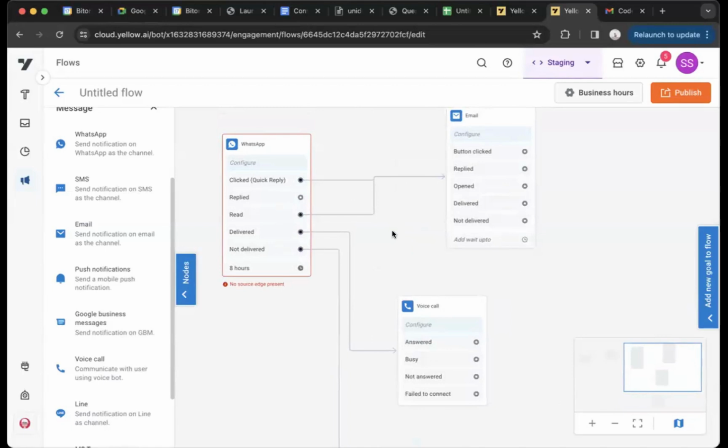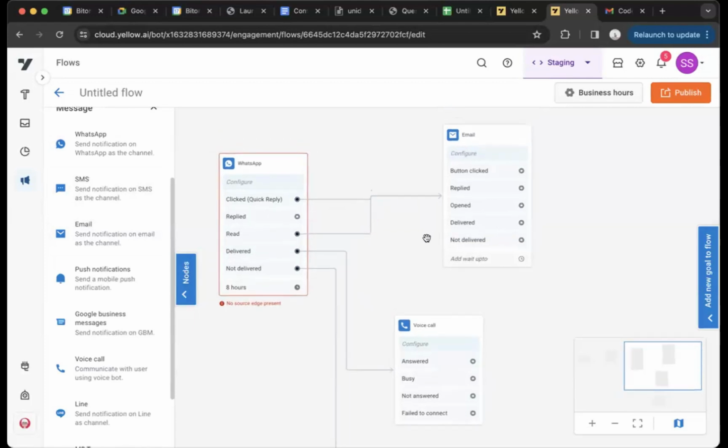Now, let's say I got the notification at 5 and I clicked on some button at 6 p.m., 7 p.m., etc. At this stage, I'll still wait 8 hours, because what we have seen on the basis of feedback is that this provides some visibility in the duration of the flow. Earlier, if someone engaged with your message before this maximum time, we were sending them immediately ahead, but businesses did not really have visibility in when the next message will go. So they wanted us to still wait. If I read the message at 7 p.m. or 8 p.m., it's fine. I'll still move ahead at 1 a.m., but I'll move in those respective branches, not in the bottom one. There's this concept of wait up to that we have in the notes.